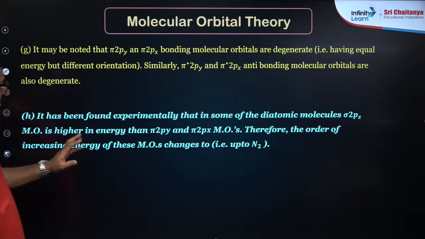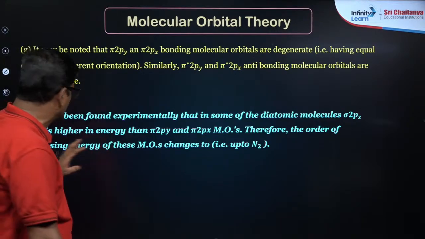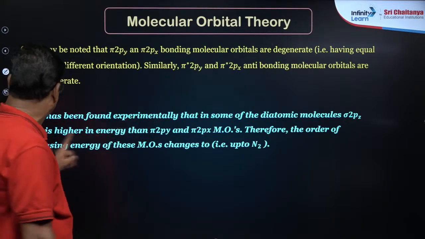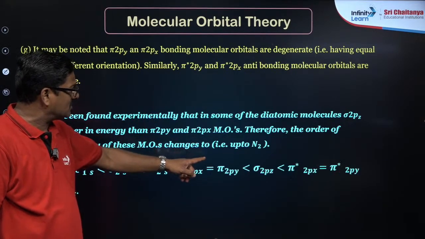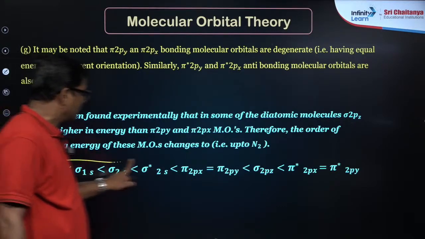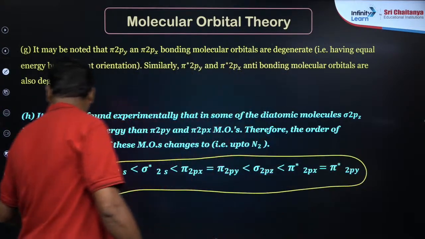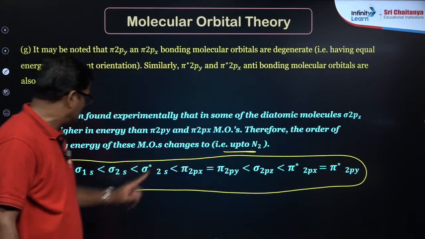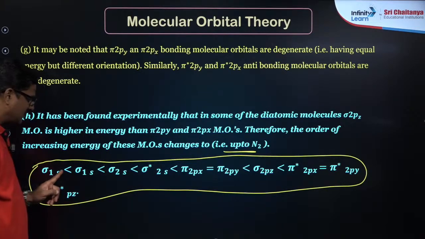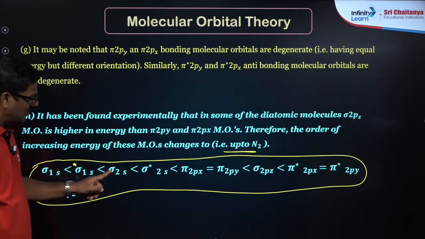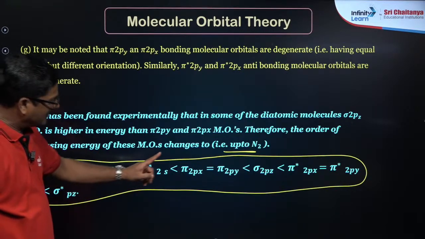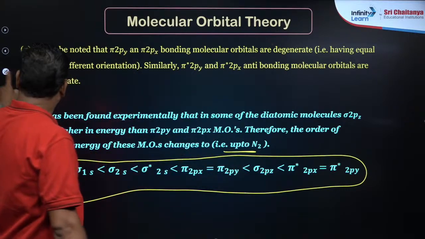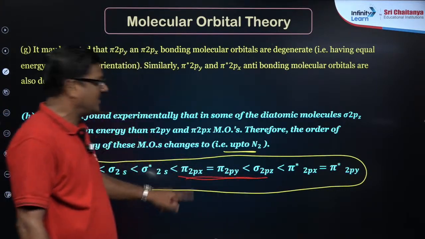It has been found experimentally that in some diatomic molecules the sigma 2pz molecular orbital has higher energy than the pi 2px and pi 2py molecular orbitals. Therefore, the order of increasing energy for molecules up to nitrogen appears like this. This is very, very important. Up to nitrogen you have to use sigma 1s, sigma star 1s, sigma 2s, sigma star 2s, pi 2px equal to pi 2py, then sigma 2pz comes. The difference is only here, not any other place.